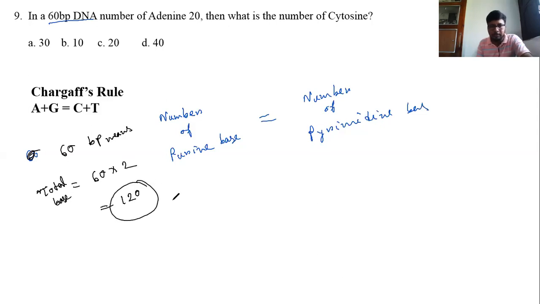So this is the total base, 120. Now adenine is equal to 20. So as per Chargaff's rule, thymine is also 20.